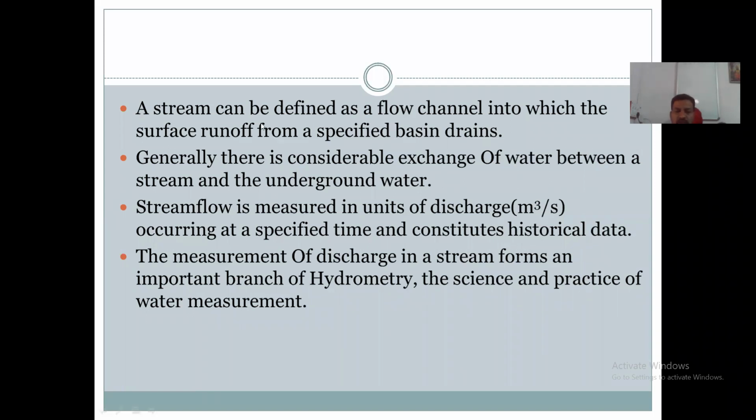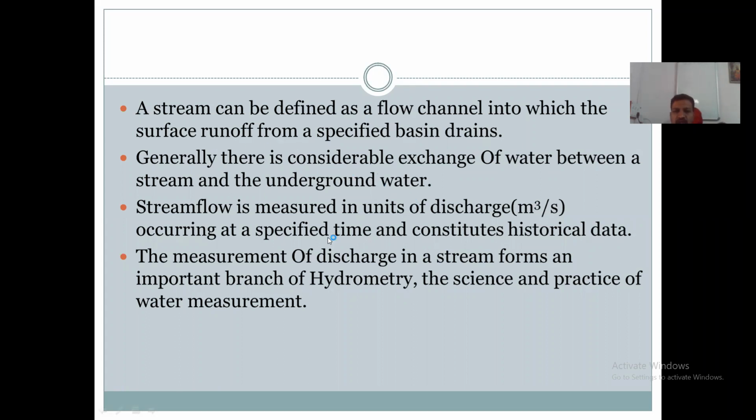So we have seen the definition of the stream. Stream is a flow channel into which surface runoff from a specified basin drains. It is a flow channel into which the surface runoff from a specified catchment area drains out. It is a flow of the water through that channel. That flow channel is said to be a stream.